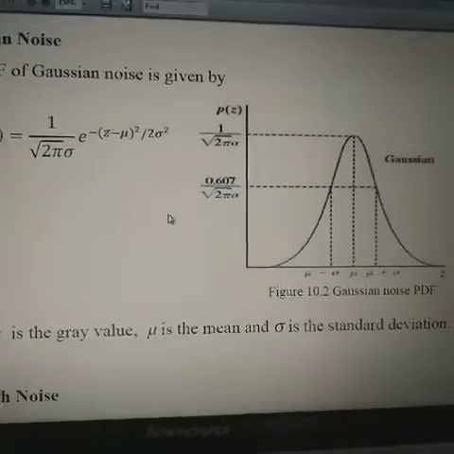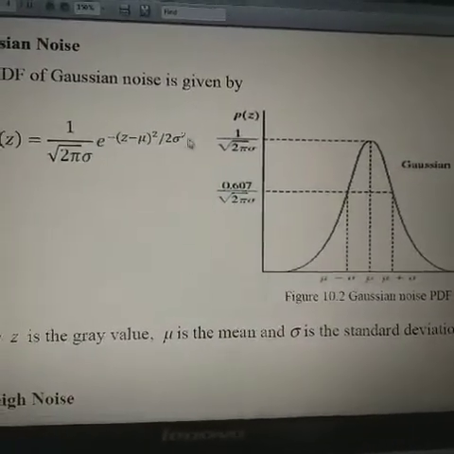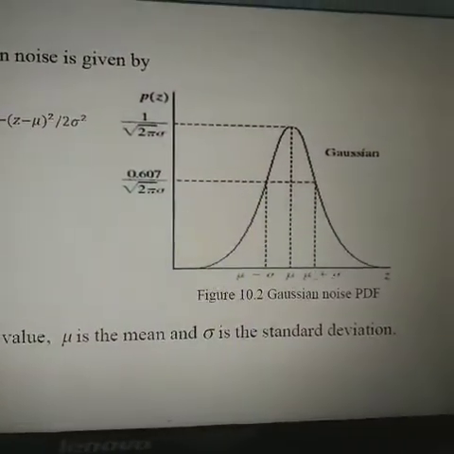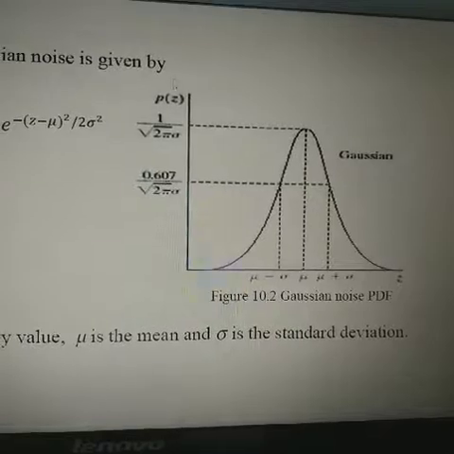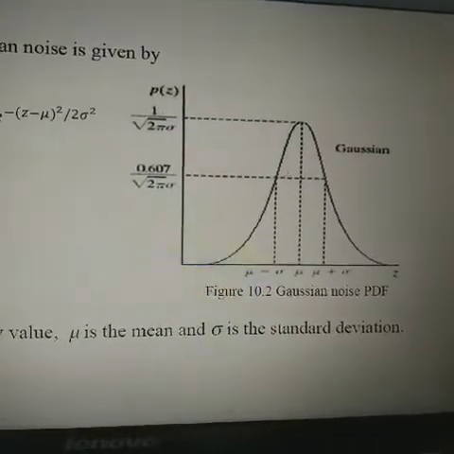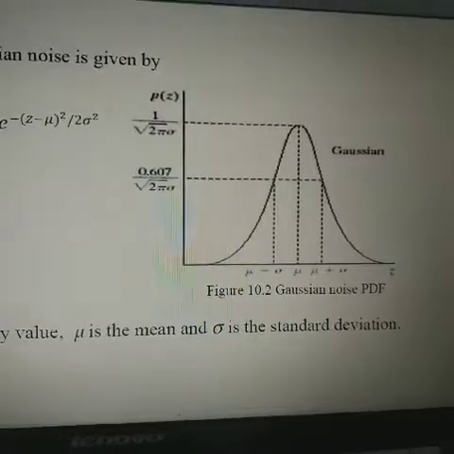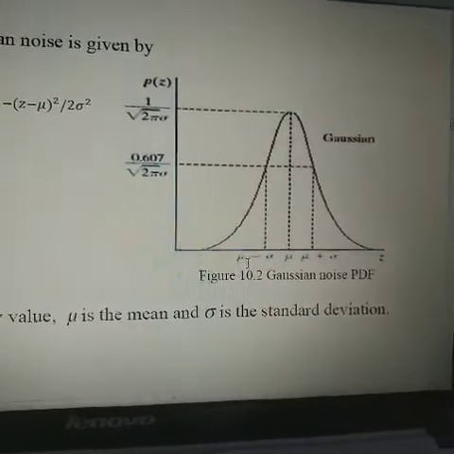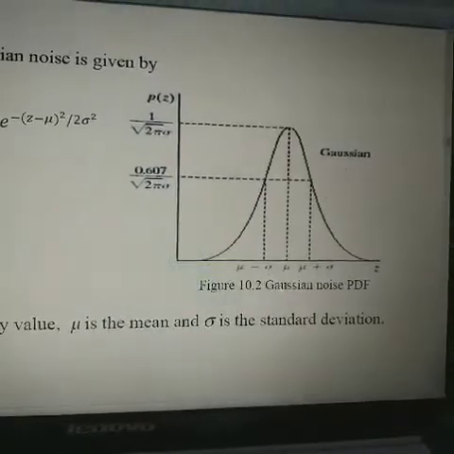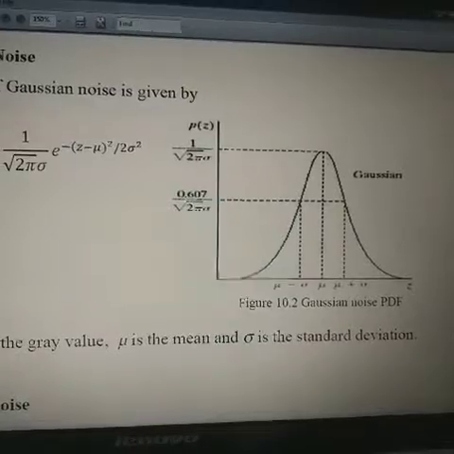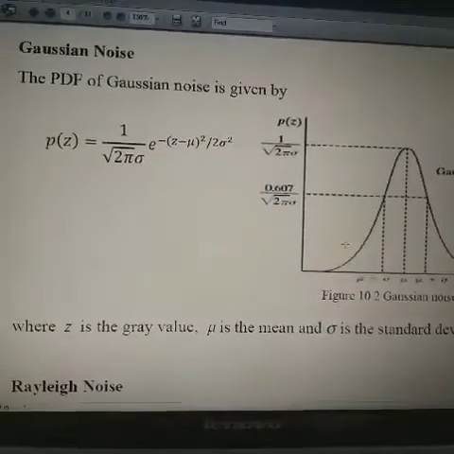Sigma is the standard deviation, and mu is the mean value of z. Here we have the graph between the intensity value z and the probability density function based on the z value. Depending on the mean value and the sigma value, we get different graphs. We get the Gaussian shape. So this representation is for the Gaussian noise model.